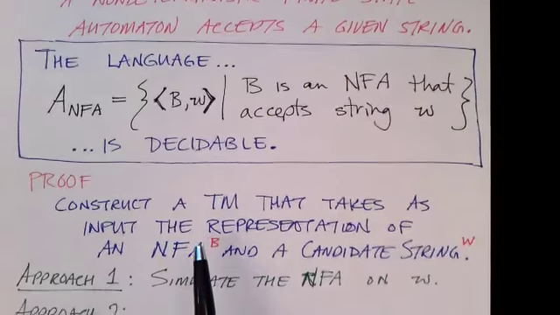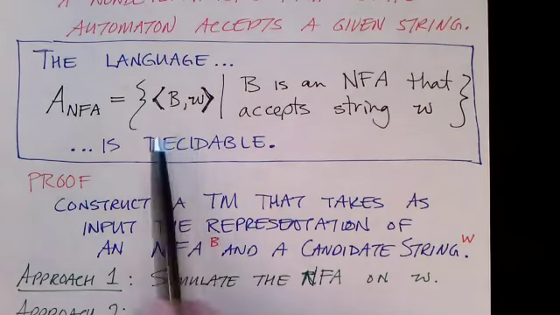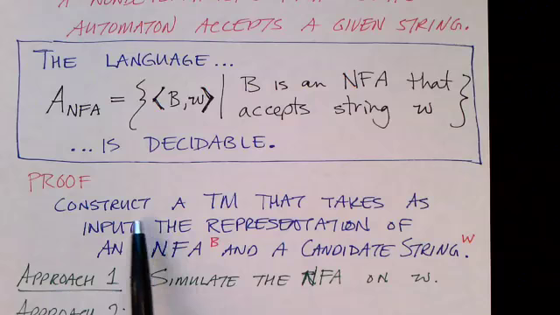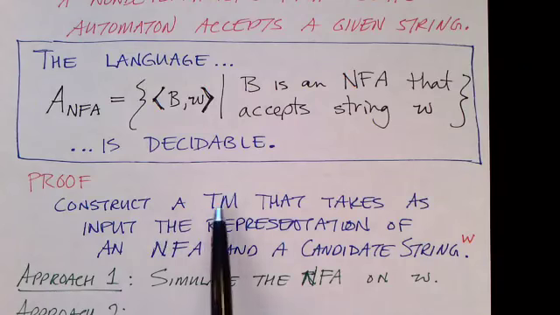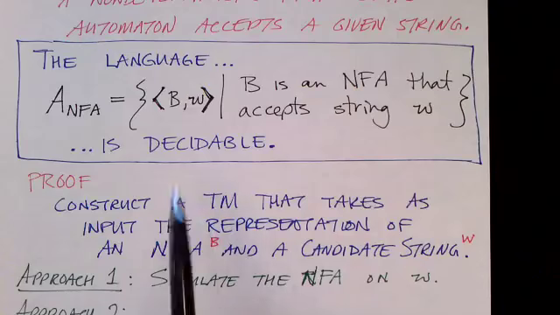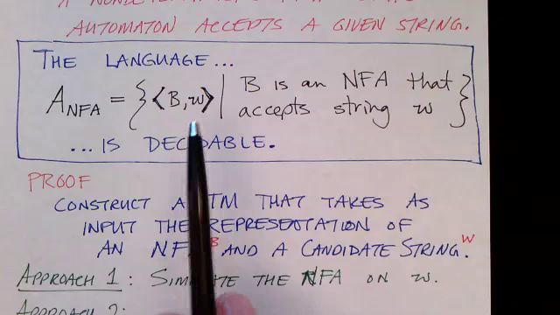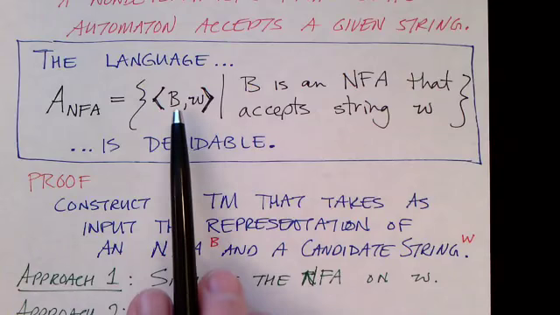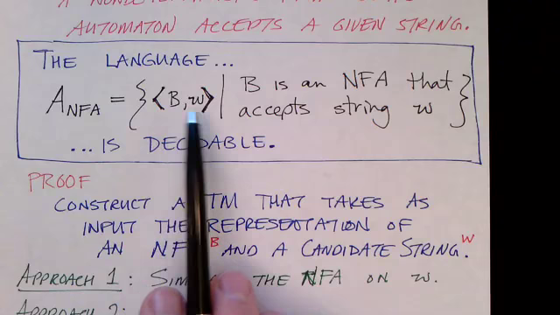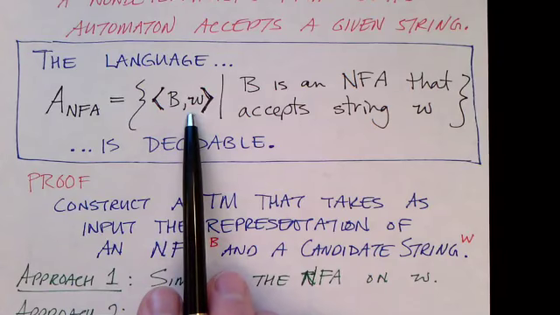Just like before, to prove that this language is decidable, we need to provide or construct a Turing machine that takes an arbitrary string and determines whether that non-deterministic finite state machine accepts the candidate string, W.